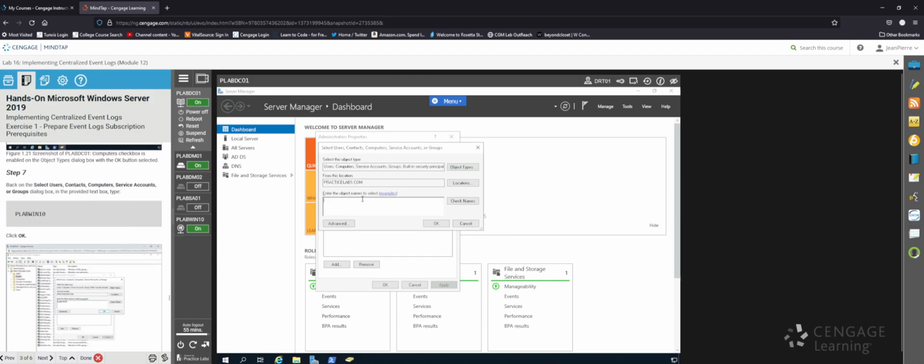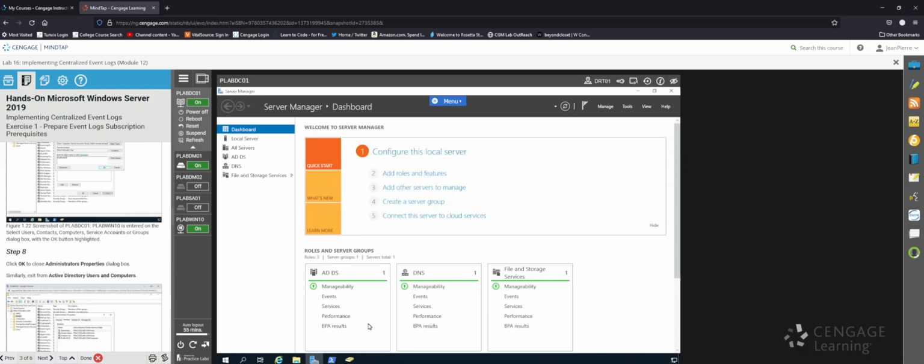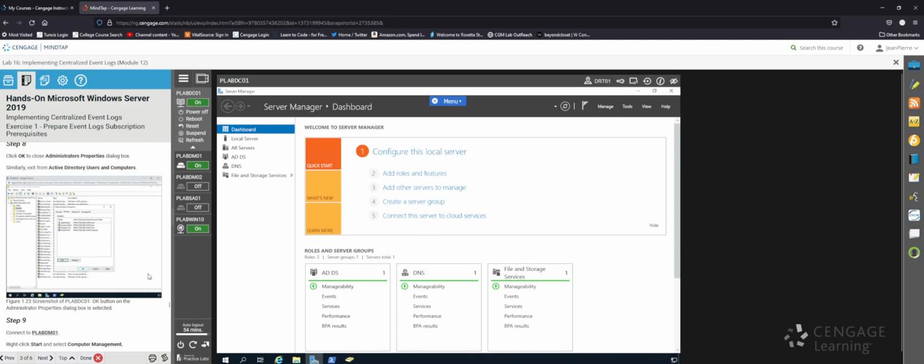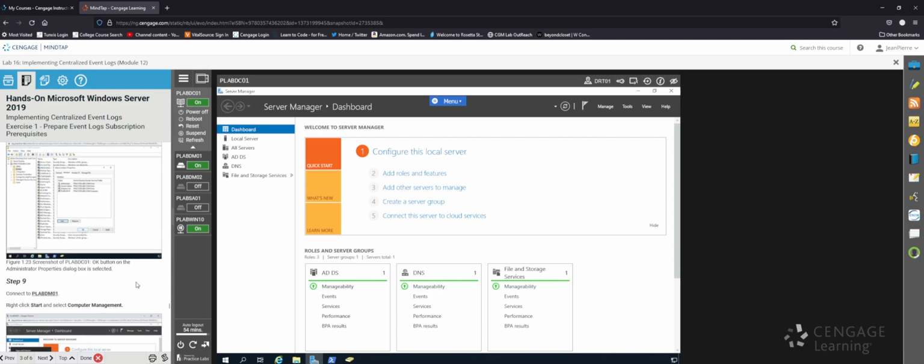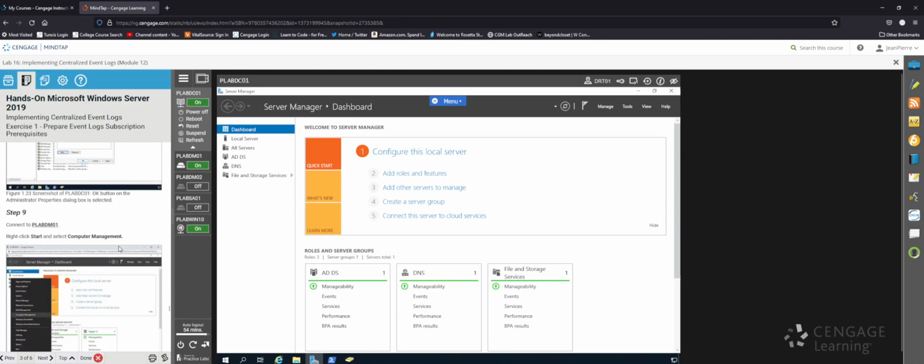And so here they want us to type in plab win10. I'll do check name. Okay, I'll press OK. Great. So they say click OK on this, and then we could exit. Okay, well, it's gone. Let's see. Alright, it looks like that's it for this machine.